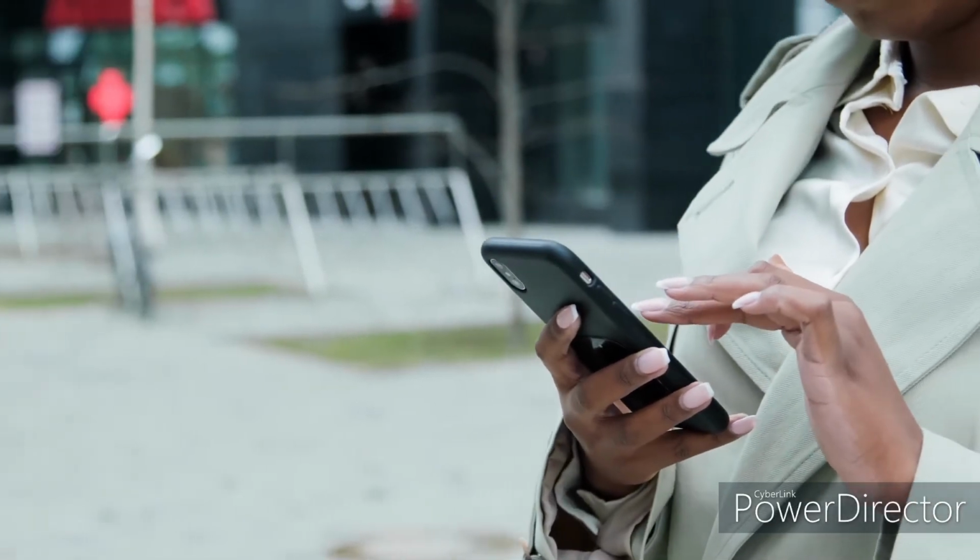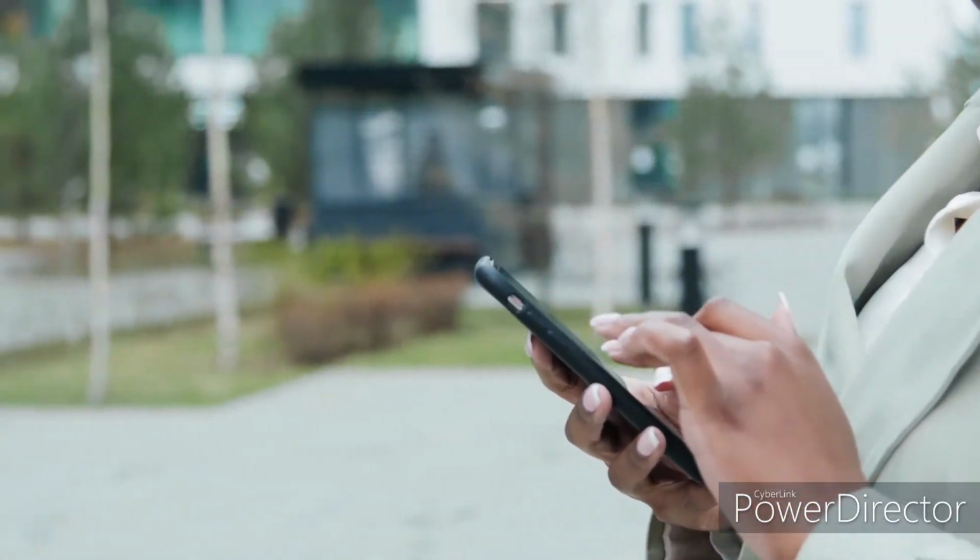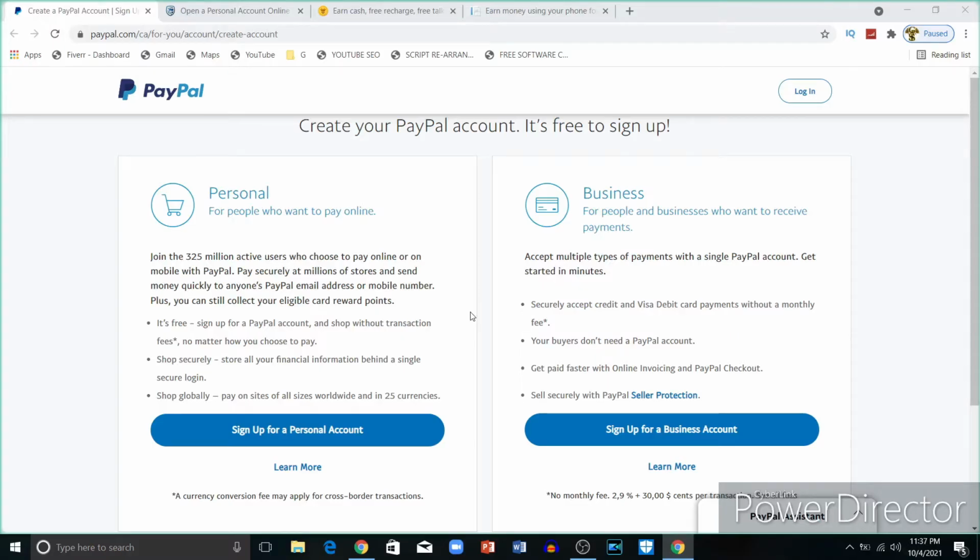Let's get started. This app can give you extra money, but you should not consider it a replacement for a full-time gig. You can get paid through PayPal or bank transfer. So for the first time, you are supposed to open an account, either a PayPal account or an online banking account. You can go to PayPal in your web browser, just type the word PayPal and open an account.